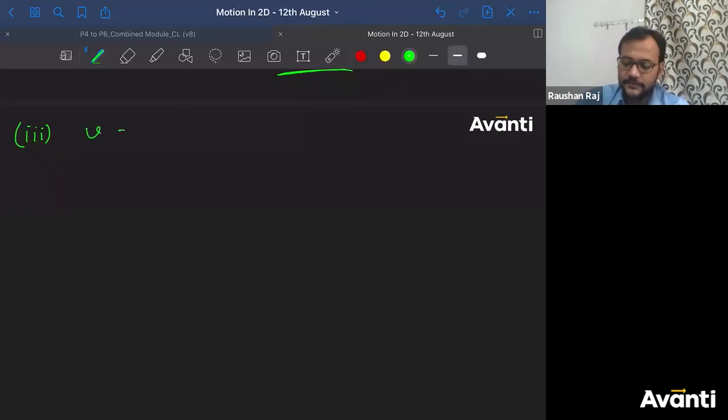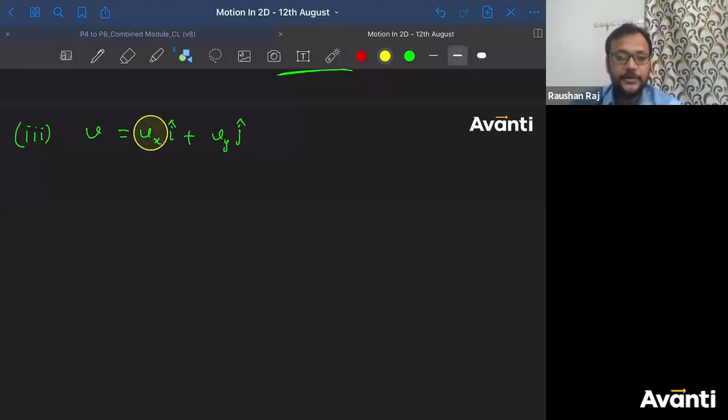Velocity at any time t will have an x component and a y component. What is Vx here? When I give you the answer, you should feel bad about yourself. Why? Because this is a very easy question and you have lost 4 marks.